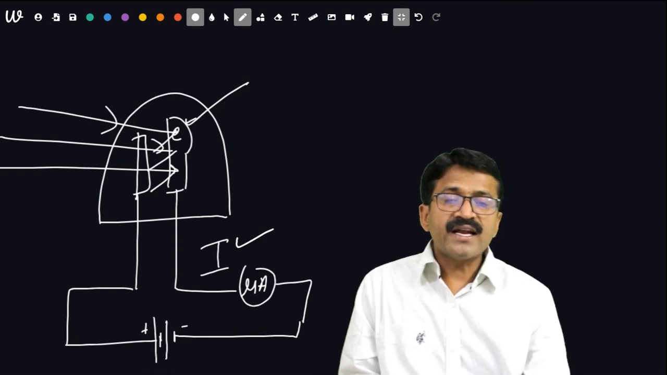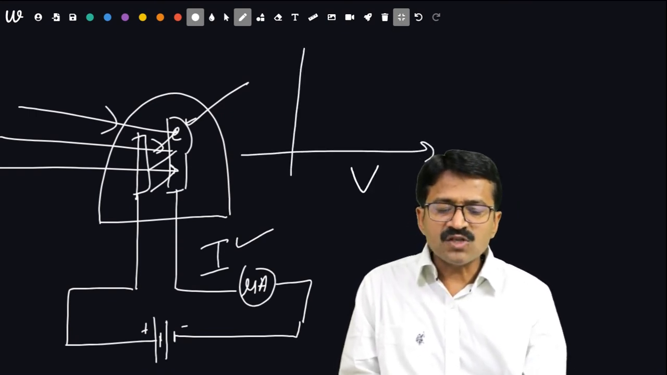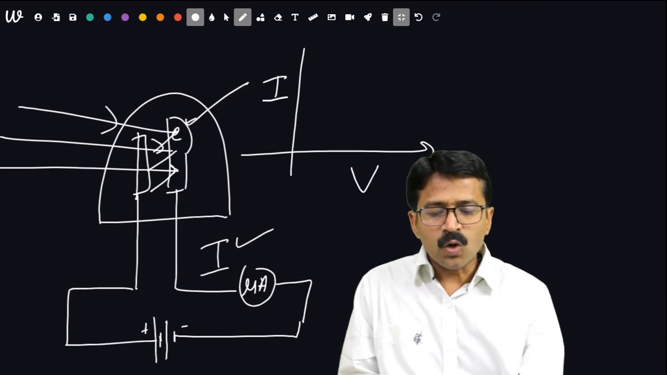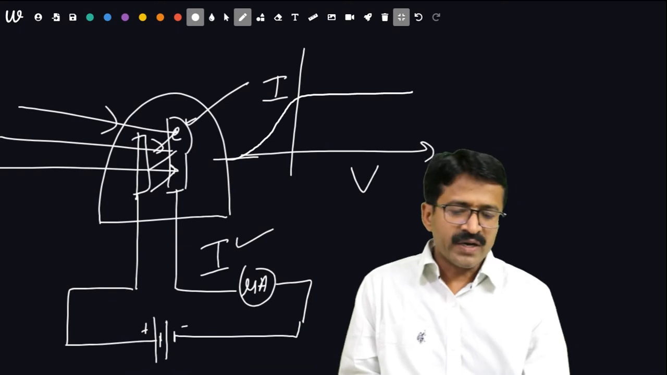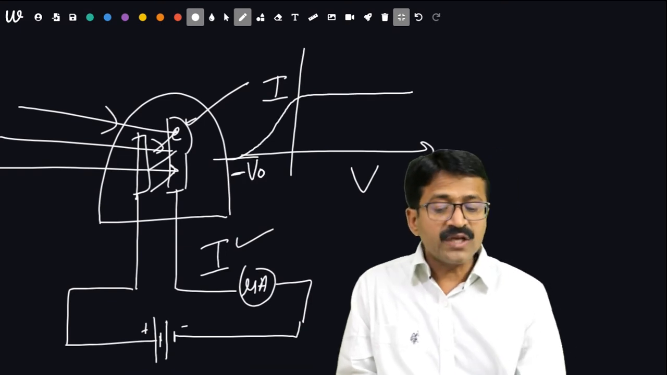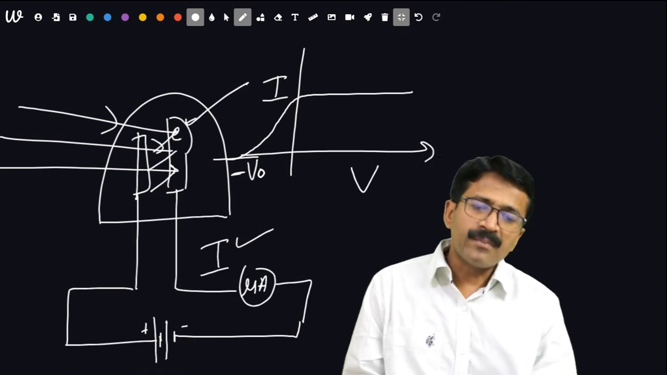Now the question arises, what will be changed with applied potential? With the increase of potential, the photoelectric current initially increases and then becomes saturated. At a particular negative potential, photoelectric current becomes zero. That is known as stopping potential.